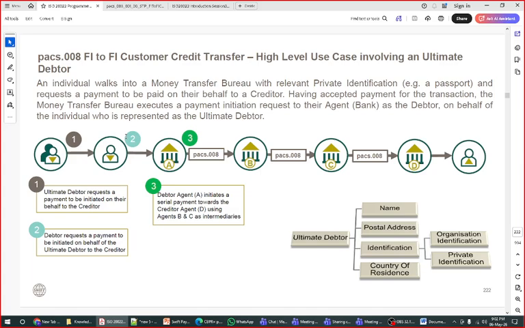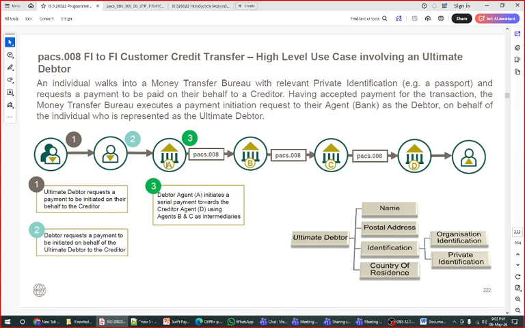So this is the ultimate debtor requesting the payment to be initiated from here. This is the first part: payment has been initiated from the ultimate debtor's request. Then the next part is that your debtor requests a payment to be initiated on behalf of the ultimate debtor. So the first part is the ultimate debtor, which I told you is like going to Western Union, and the next part is your debtor bank, which is receiving the payment.